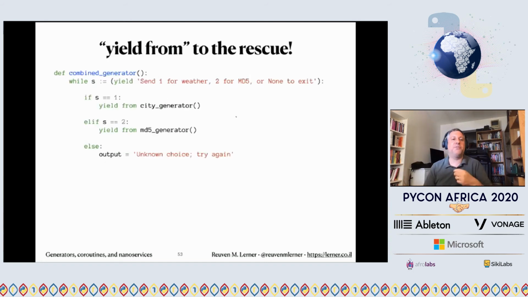This is where yield from comes to the rescue. Combined generator can be rewritten to say if s equals 1, yield from city generator, and yield from MD5 generator. I cannot tell you how many people are thoroughly convinced that yield from, which was a new keyword introduced into Python, I believe 3.3, would they really create a new keyword just to have us do a for loop? That's what a lot of people think it is. They're like, oh, if you want to iterate over a subgenerator, then just instead of doing a for loop, use yield from. That is not wrong, but it doesn't even come close to describing what's going on.